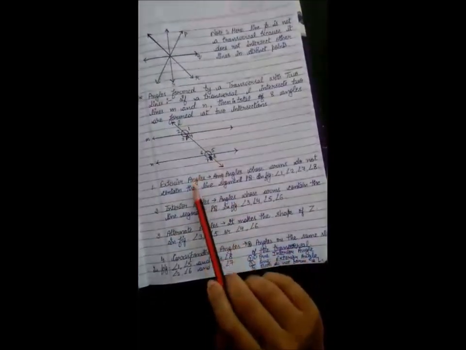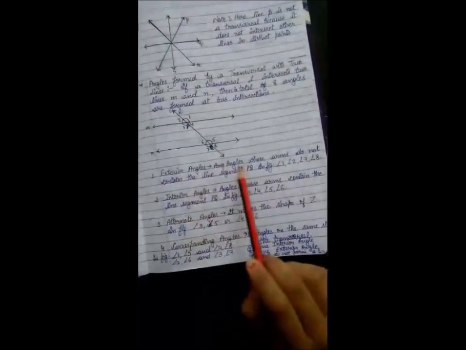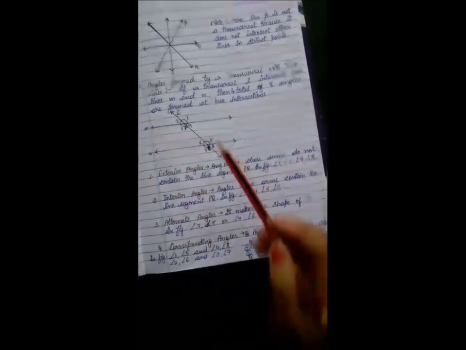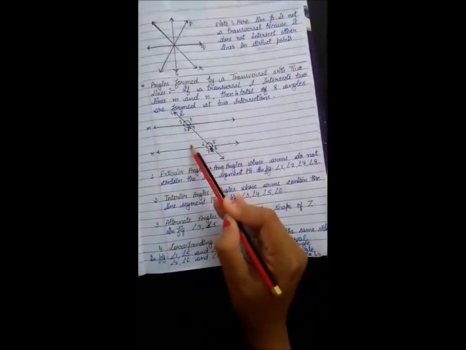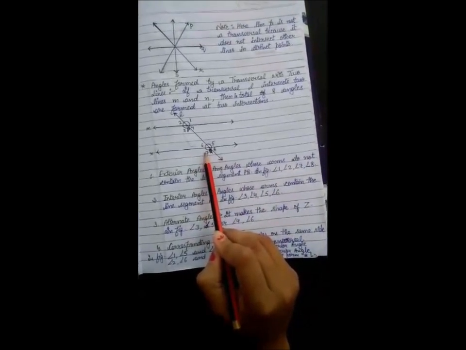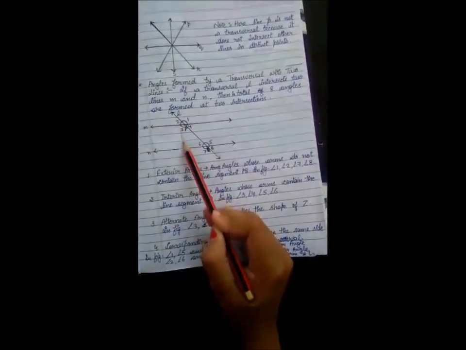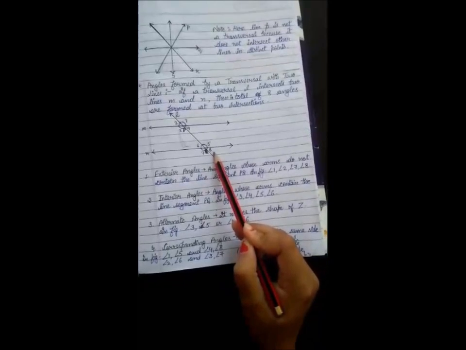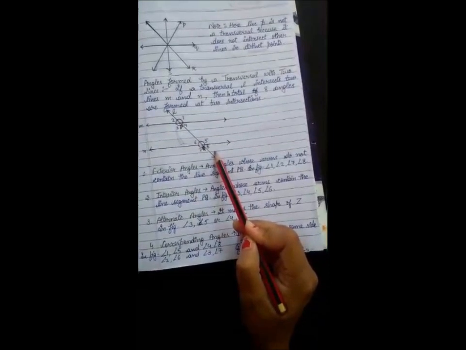Now we have given some special names to all the angles. Let's first discuss exterior angles. Angles whose arms do not contain the line segment PQ. Here we have taken the line segment from point P to point Q, that is from here to here. Inside this line segment, the arms of which angles are not coming? As you can see, the arms of angle 1 and angle 2 are not coming inside it. Similarly here angle 7 and angle 8. So here angle 1, 2, 7 and 8 are exterior angles.